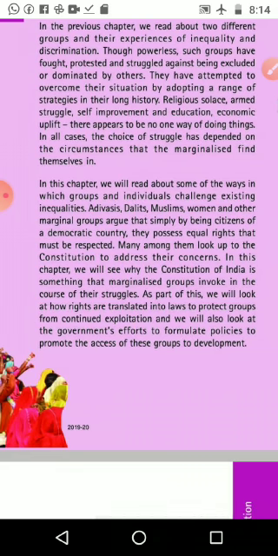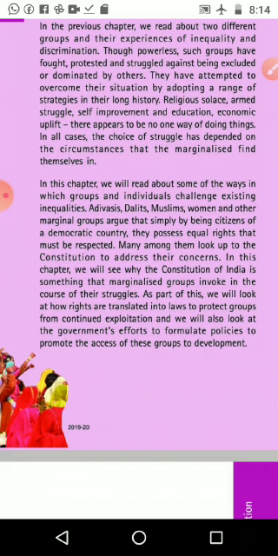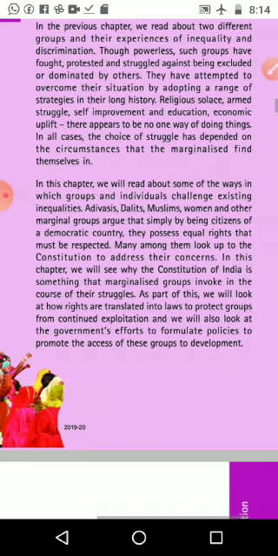Even though we are citizens of a democratic country, they say, we want equal rights with other people, and we want respect also.